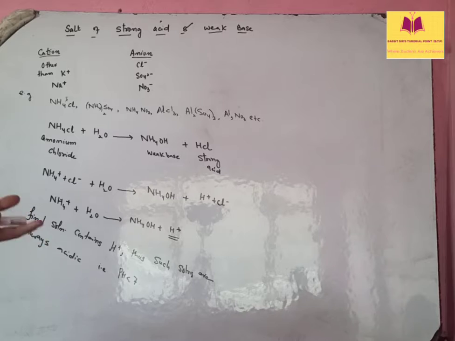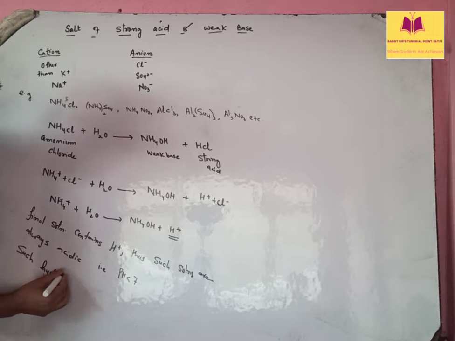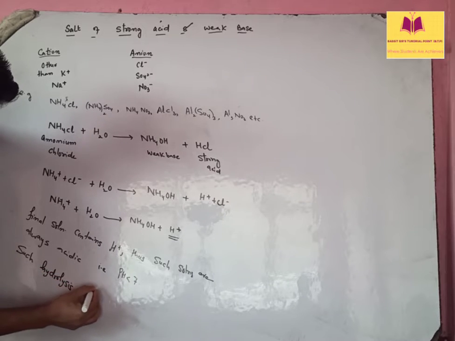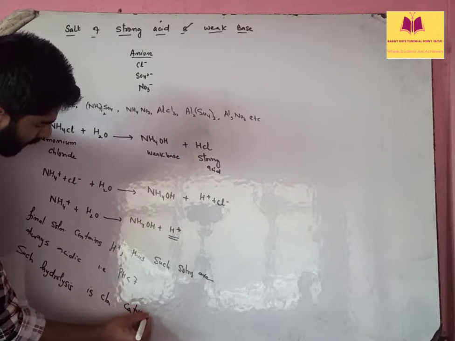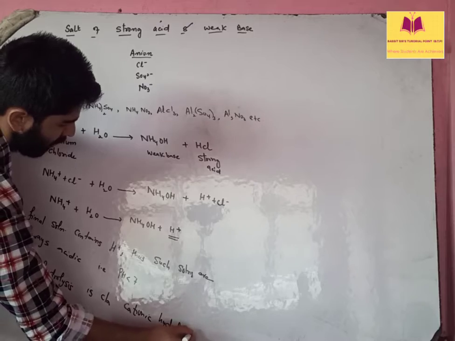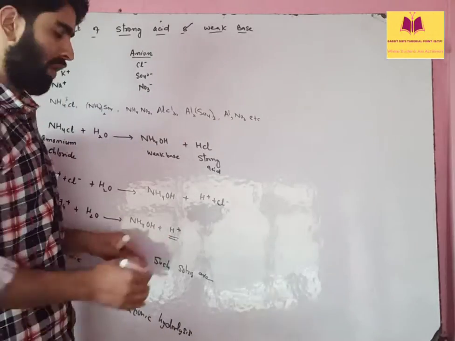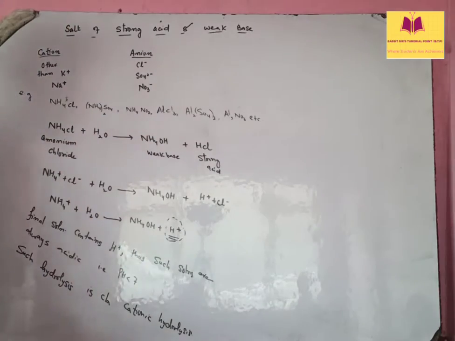Okay, such type of hydrolysis is called cationic hydrolysis. Good. Why cationic? Because it involves H positive as a final product formation. Okay, as a final product, H positive, a cation.